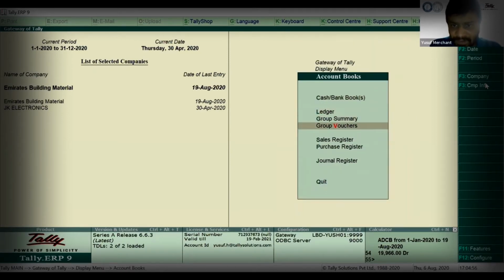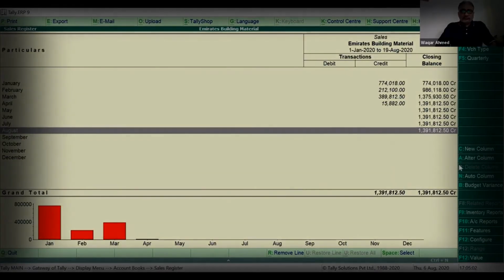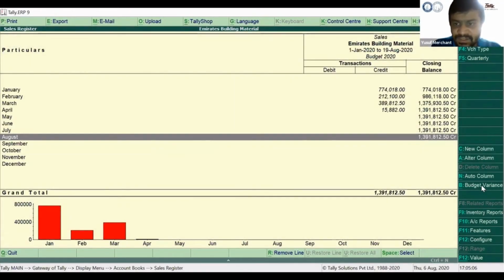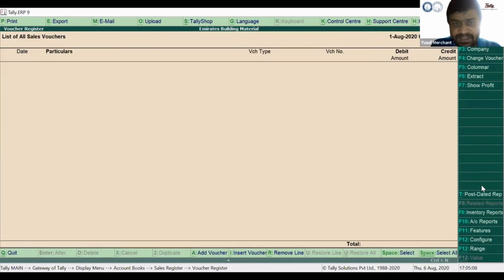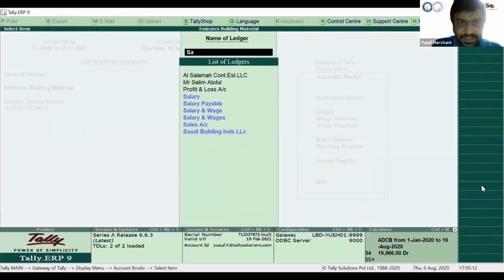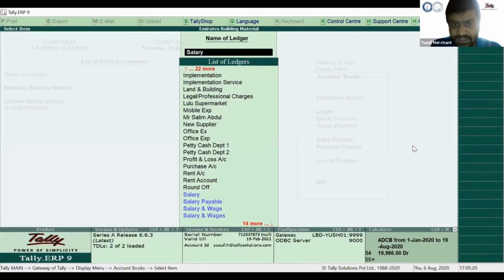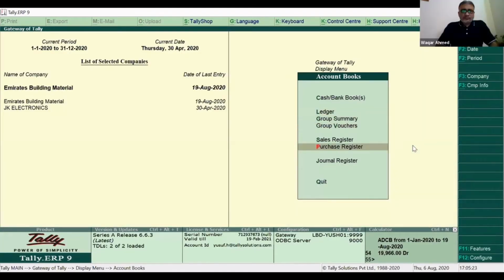Accounts Books, Sales Ledger, okay, Sales Ledger, and here there is a button called Budget Variance. Just click on this and it will give you the variance on the budget. I'll just go to Salary, and once you see, it will give you the variance on this budget. What was the variance? I'll just show you. Just 2 minutes.